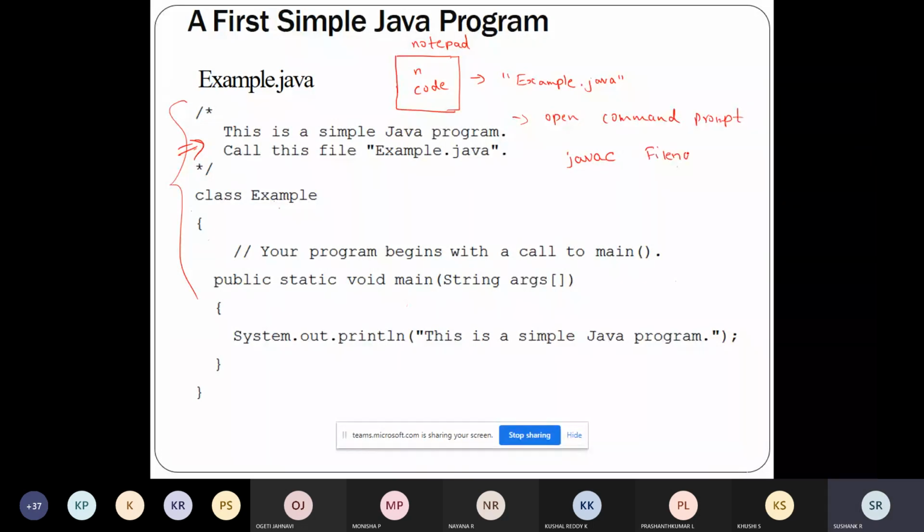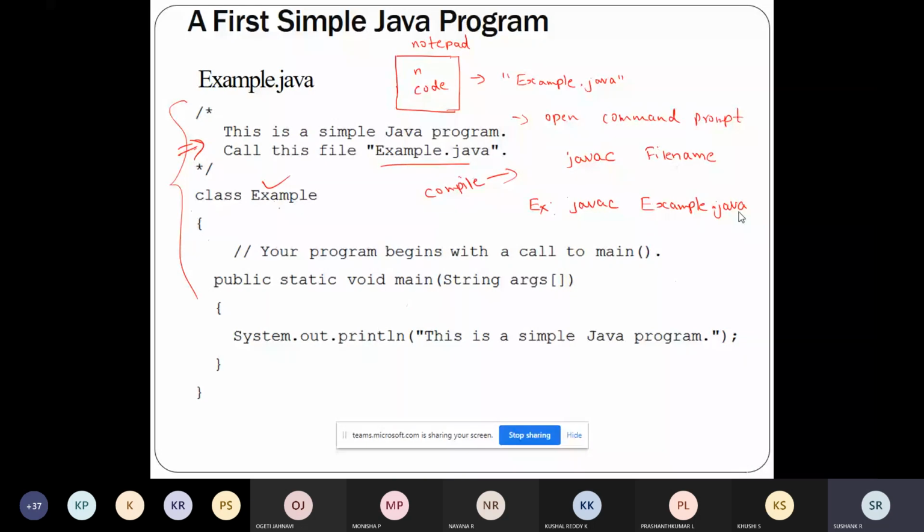This is the command to compile the Java program through the command prompt. For example, how to compile this program: javac, then what is the file name? Example.java. So any doubt here?